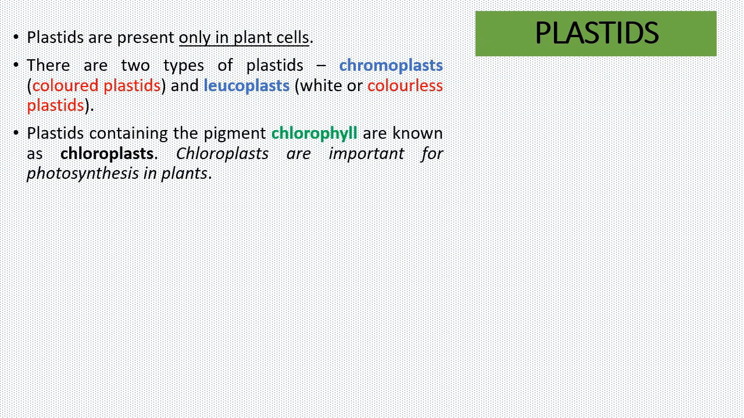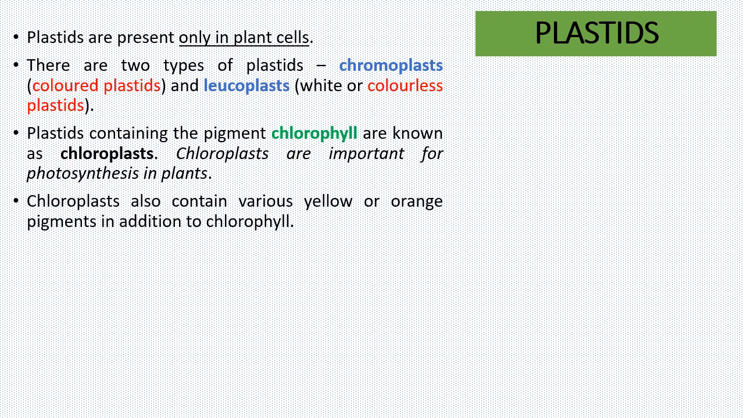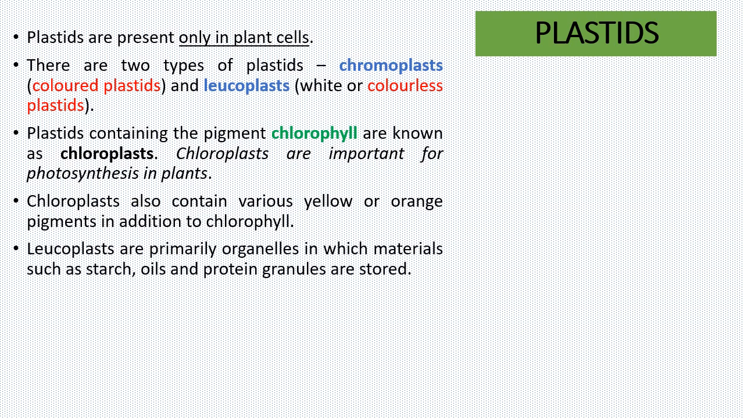The color of the chromoplast is due to the presence of some pigments. For example, if the green pigment chlorophyll is present, then the plastid is given the name chloroplast. Yes, chloroplast. Does it ring a bell? Yes, of course you're right. It is important for photosynthesis in plants. But apart from chlorophyll, the chloroplast also contains certain yellow and orange pigments. The leucoplasts, on the other hand, are responsible for storing materials such as starch, oils, or protein granules.